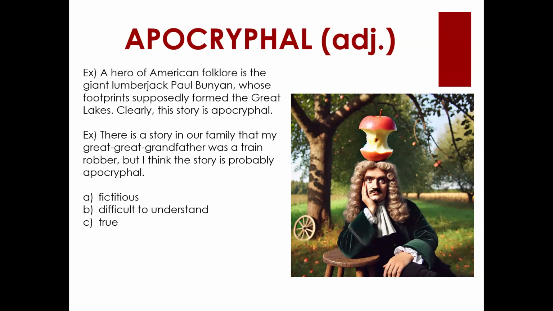So we know that the story of Paul Bunyan is a folklore, which is a made up story. And the story goes like this. Paul Bunyan with his ox, a blue ox named Babe, together they're said to have shaped the landscape of North America, creating the Grand Canyon and also the five Great Lakes.